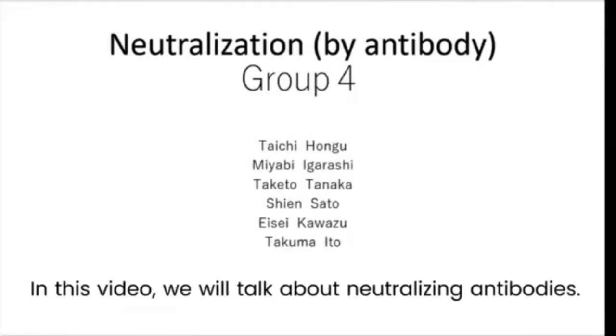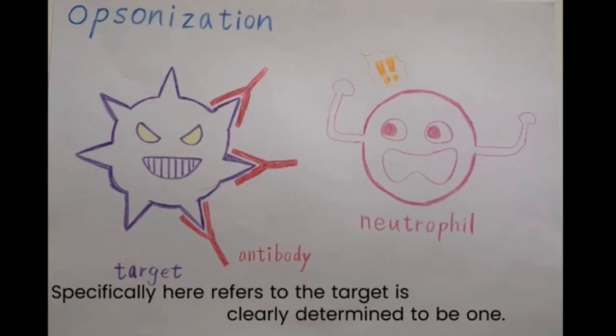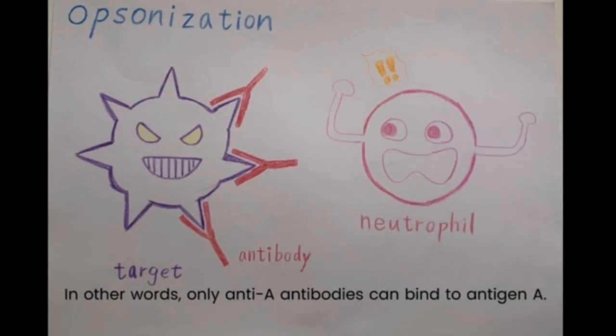In this video, we will talk about neutralizing antibodies. Antibodies are substances that specifically bind to antigen. Specifically here refers to the target is clearly determined to be one. In other words, only anti-A antibodies can bind to antigen A.